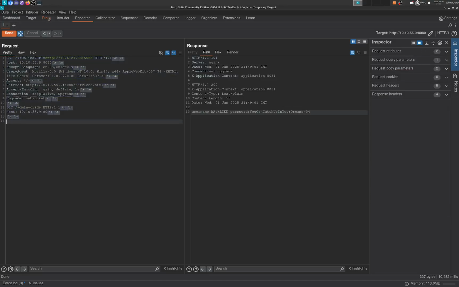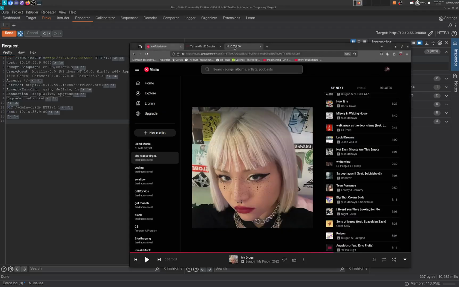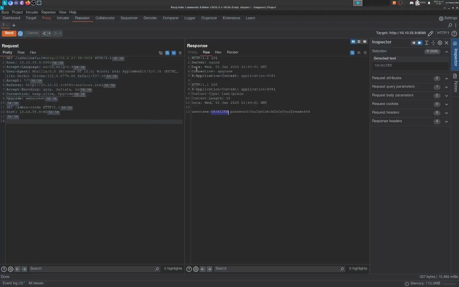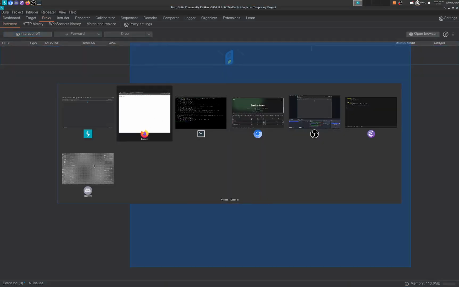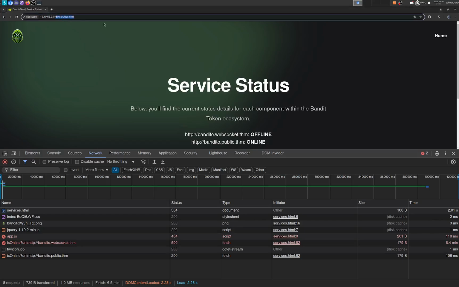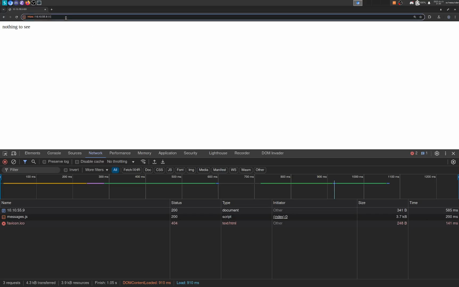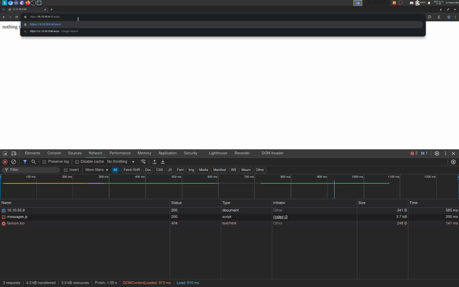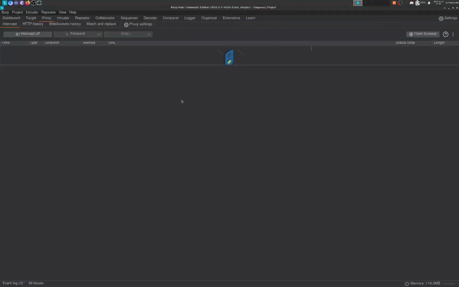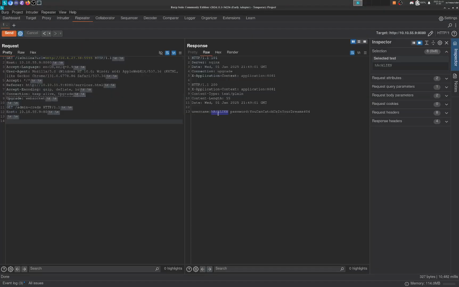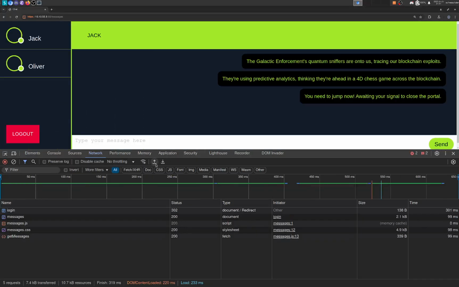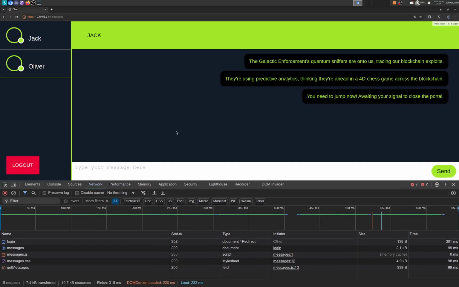So, anyways, now that we know we have the information here, we can pop this open in our, let's turn our proxy off. So let's go to port 80 at HTTPS, and then we can go to /access. So yeah, this is just a messaging platform.